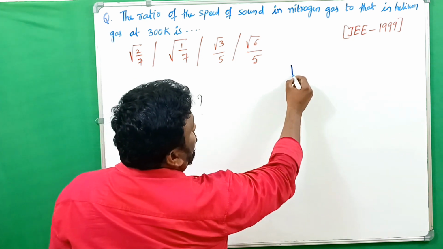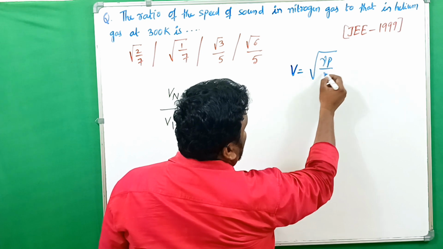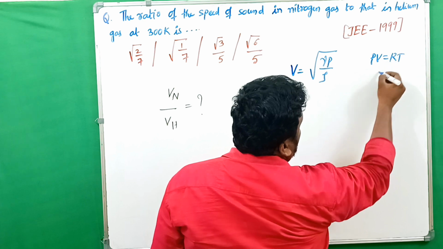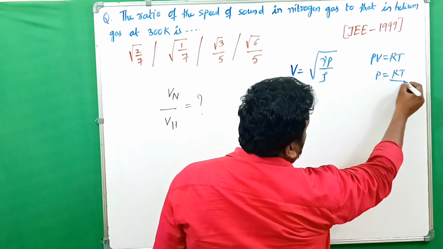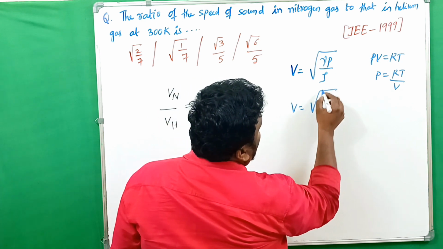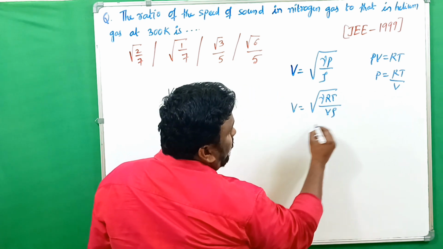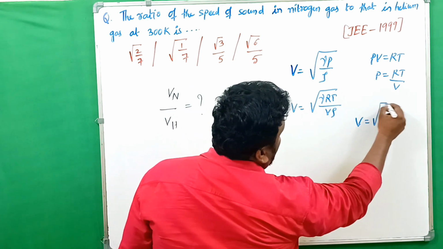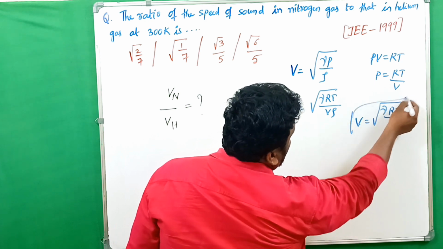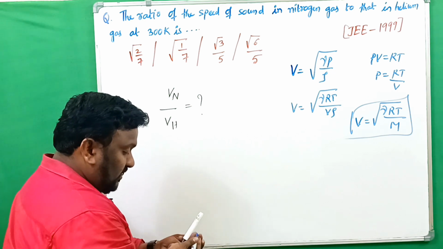So what we know is V is equal to under root of gamma P by rho. Already we know PV is equal to RT. From that, P is equal to RT by V we can write, and V is equal to under root of gamma RT by V into rho. Then V is equal to under root of gamma RT by M. This is the formula we are going to use. Clear?